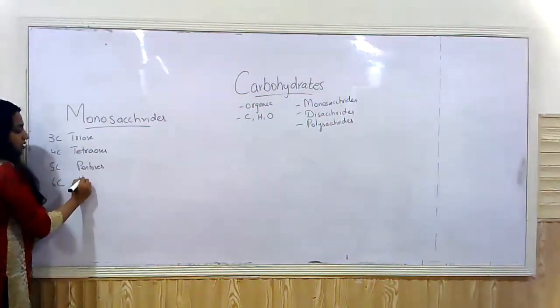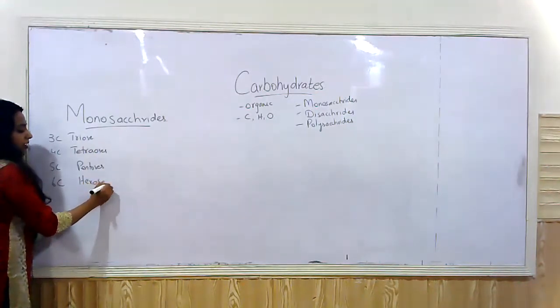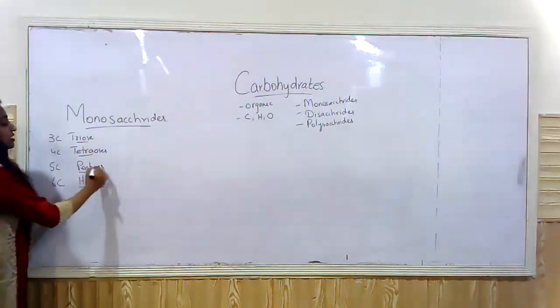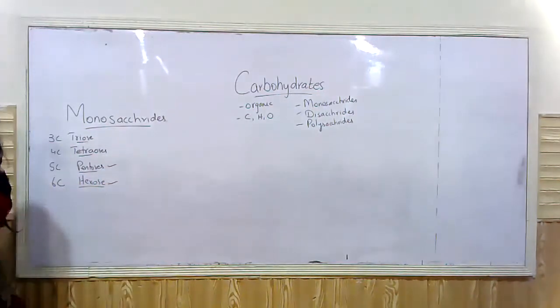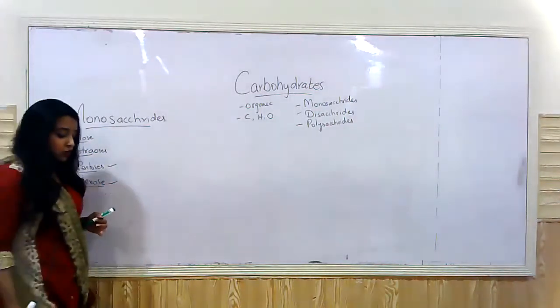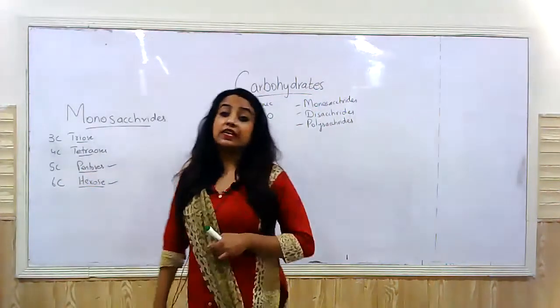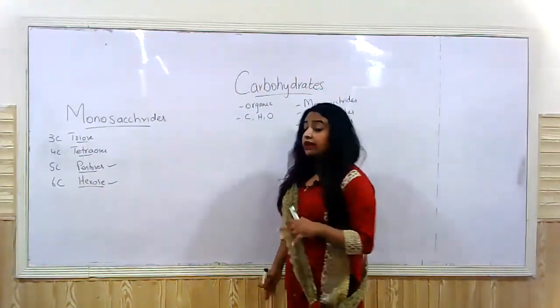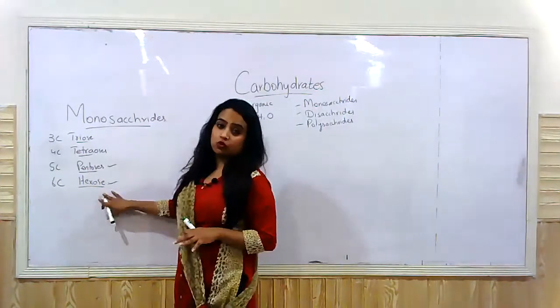Then you have 6 carbon ones that are called hexoses, right? Out of these, we'll be studying pentoses and hexoses. The pentose sugar, a monosaccharide, is present in the DNA molecule, so we will be studying it when we'll be studying nucleic acids. Today, our topic is the hexose sugar, right?